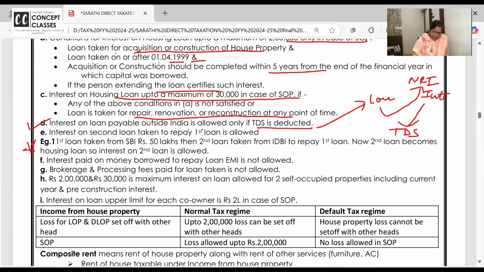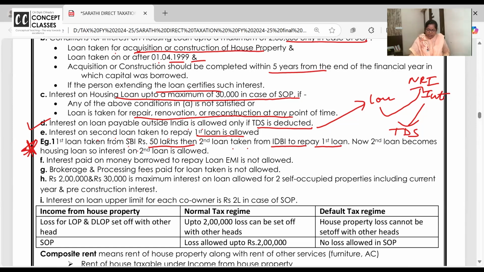Now, this is a point which is covered in so many questions. Interest on a second loan taken to repay the first loan is allowed. Suppose, for example, these are all my own created examples to make it super clear, so focus and understand this. First loan is taken from SBI, 50 lakhs. Second loan is taken from IDBI to repay the first loan.